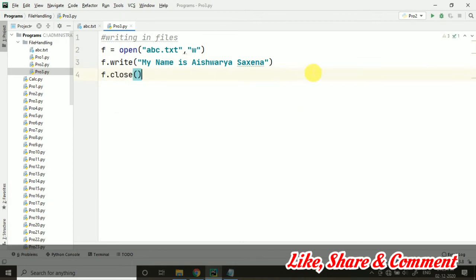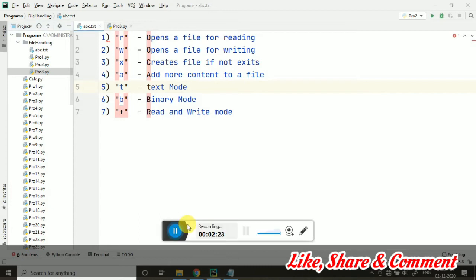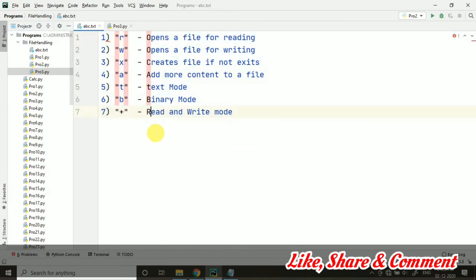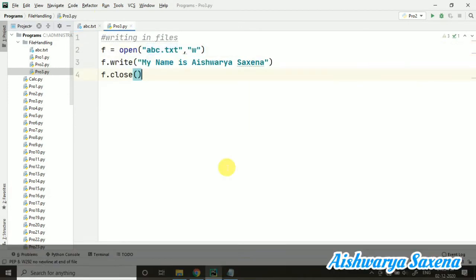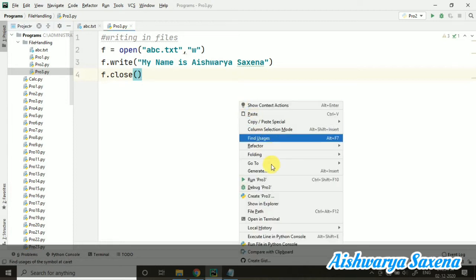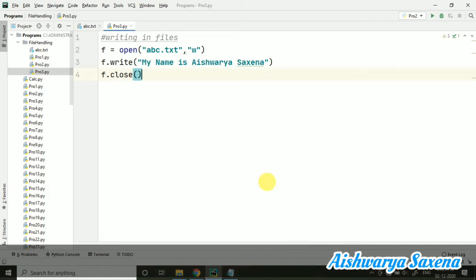Now remember, we are opening this file for writing, and we already have content in this file. But what will happen now? I am telling you beforehand, as soon as I run this file, that content will be overwritten, because I am not using append mode, I am using write mode. In the case of write mode, the content will be overwritten. It will not consider the previous content in the file. So I am just running it.